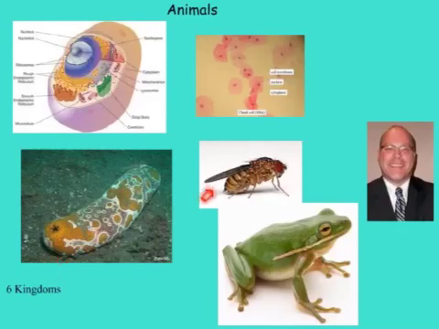Here is the common fruit fly, Drosophila melanogaster, which enabled so many different genetic studies and a lot of what we know about today, which is pretty cool. We had a frog. We'll be doing frog dissections at the end of the year. And then, of course, you all know Mr. Bernard. He's an animal too, just like you and me.